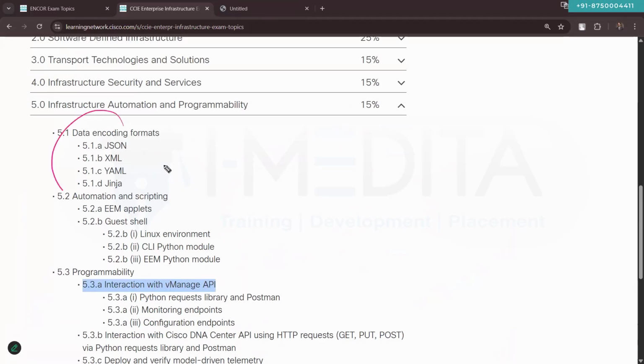They just want us to know what the different types of data formats are. When one application program wants to communicate with another application program, in what format can they communicate with each other? What are the different data formats that can be used by these application programs to exchange the data?